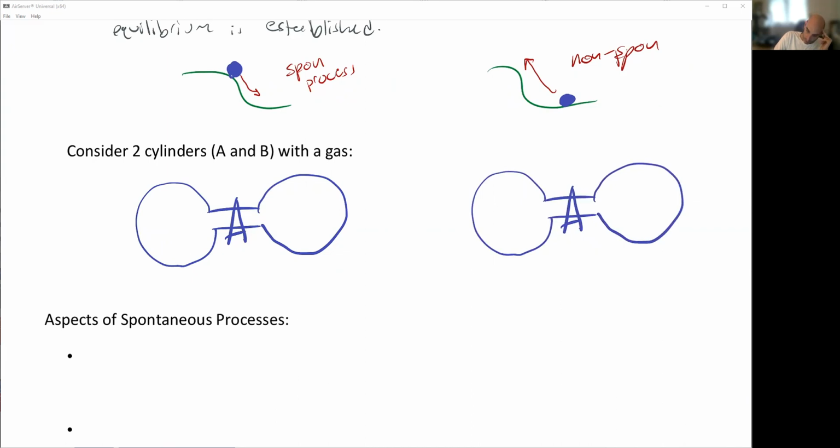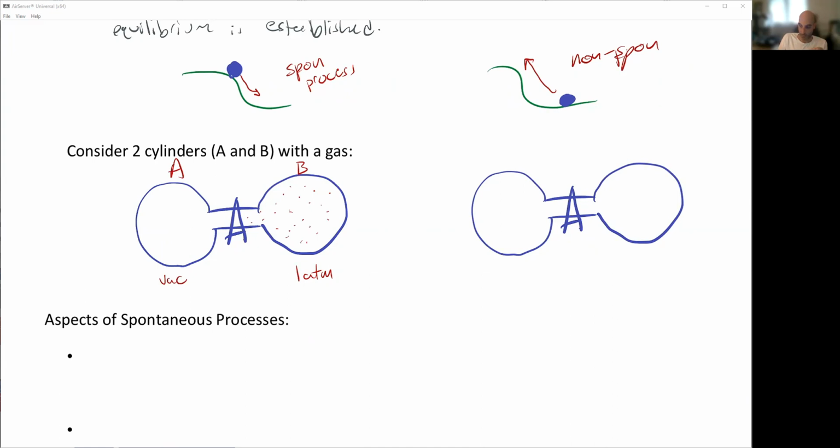If I put a bunch of gas molecules in one side, they're filling up the whole space up to the stopcock. So we have side A, we have side B. Side A happens to have 1 atmosphere of pressure, let's just say to make life easy. And the right side is just vacuum. It has been evacuated, so there's nothing there.